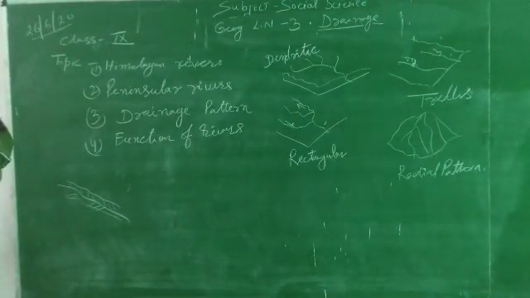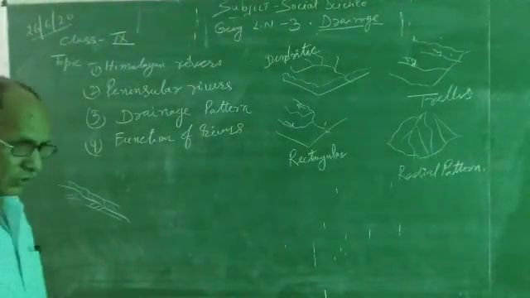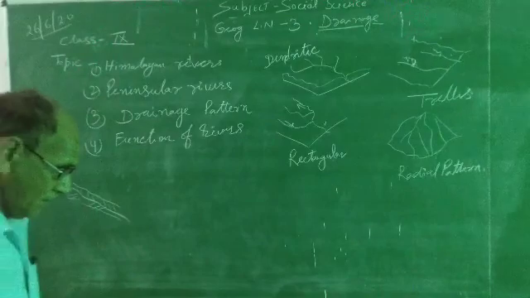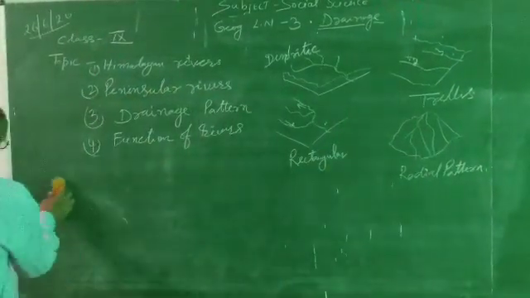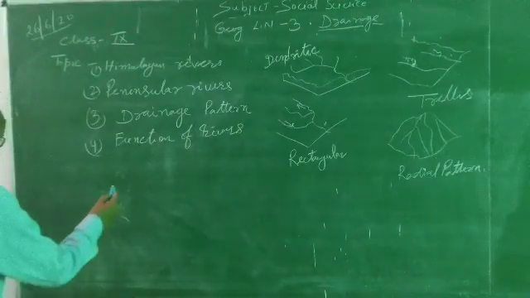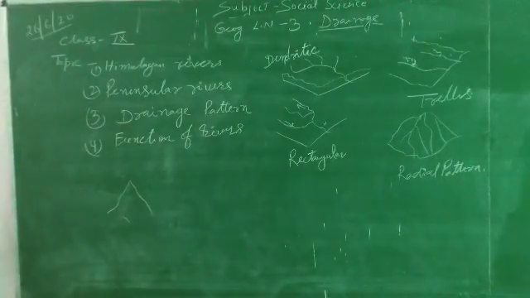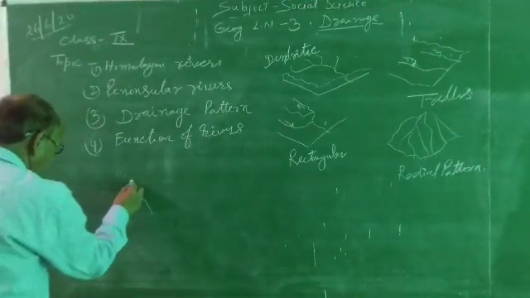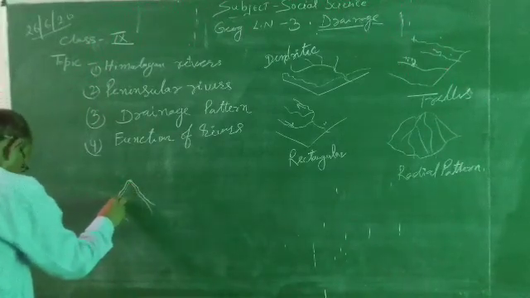What is upland area? If you see the mountainous region, it means mountain. When rivers flow on both sides from the top, one river flows this side, another river flows another side.